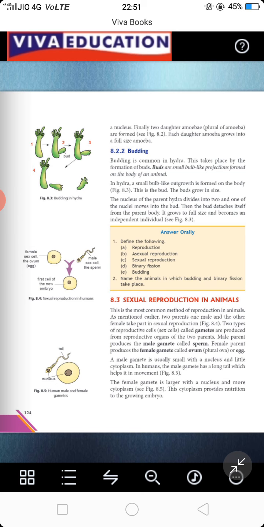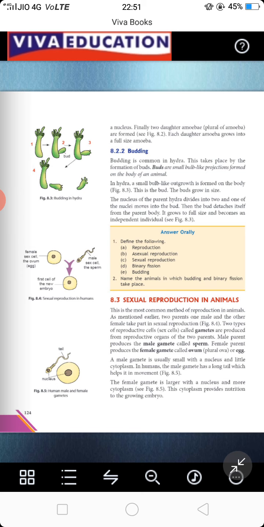They have shown you hydra. In figure 8.3, in the first stage, a simple hydra is shown. In the second, a bud grows out of that hydra, in the third the bud grows more, and in the fourth that bud gets separated from the main parent.